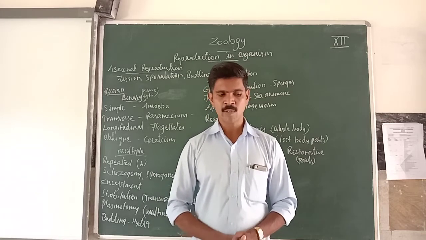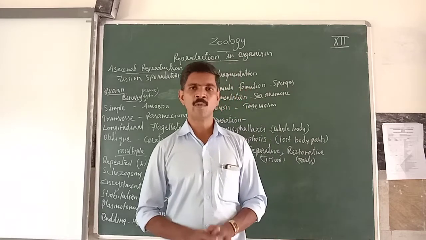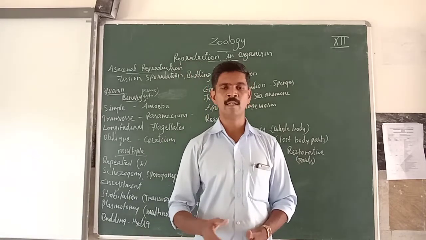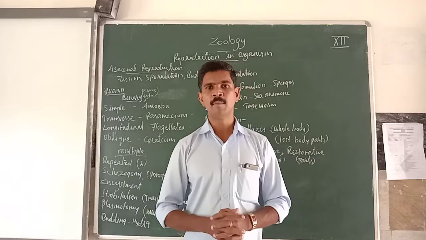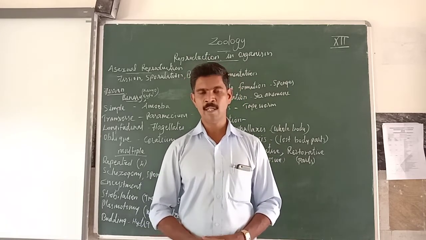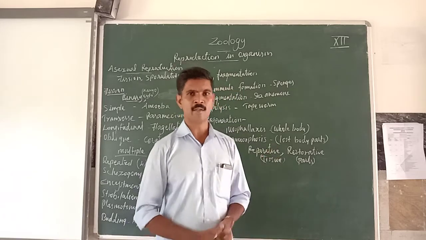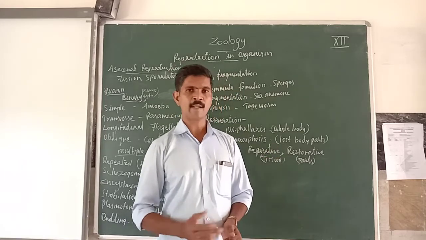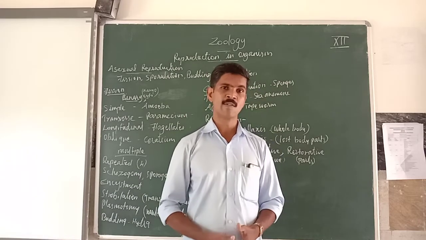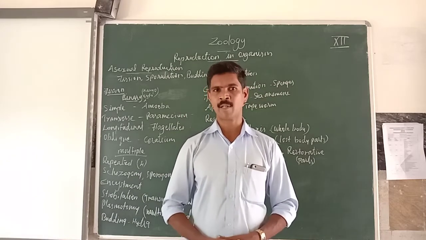So in this chapter we are going to study some important characters of the living organism, particularly the major important character, reproduction. So our title is Reproduction in Organisms. Actually, the reproduction process is classified into two major categories: one is asexual reproduction and the second is sexual reproduction.